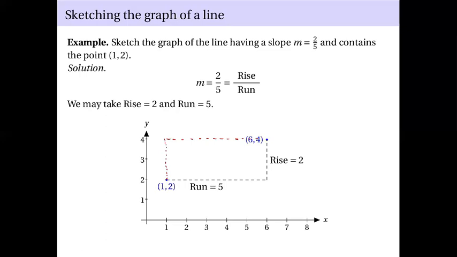So you can rise first and then run, or you can run first before rise. You will get the same point. And now since we have 2 points, (1, 2) and (6, 4), you can now draw the line using the postulates that we saw in the previous slide. Okay?